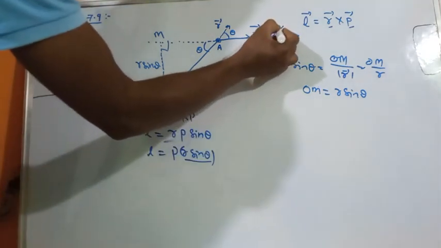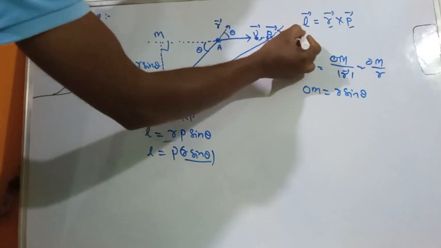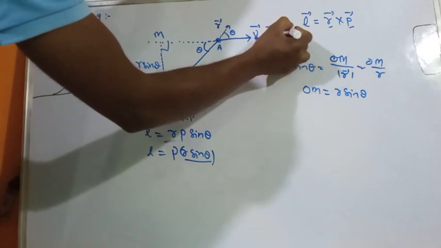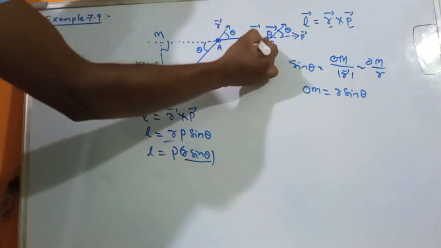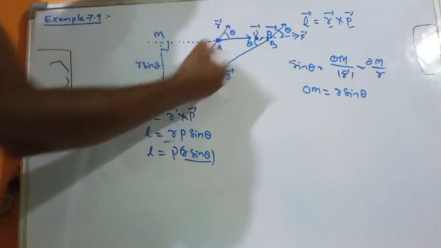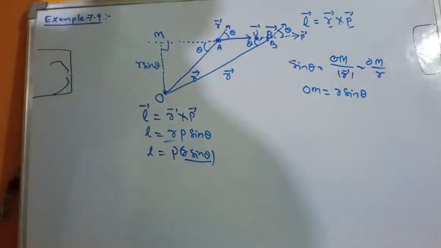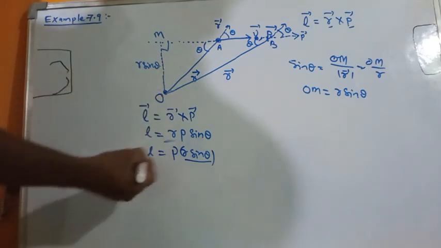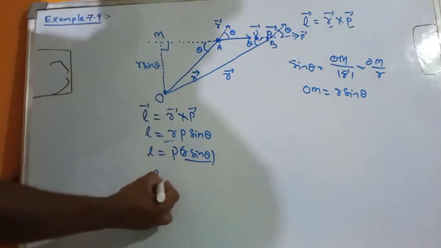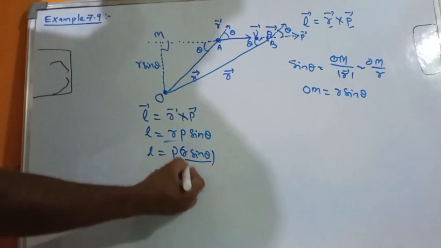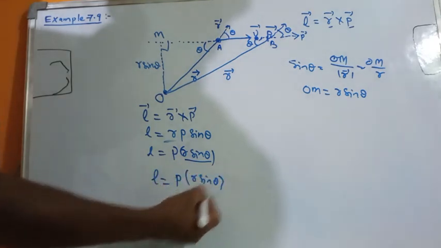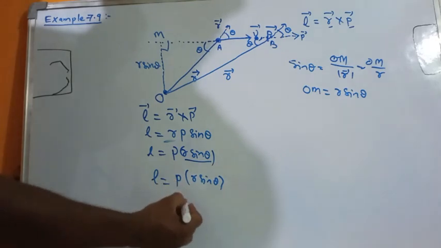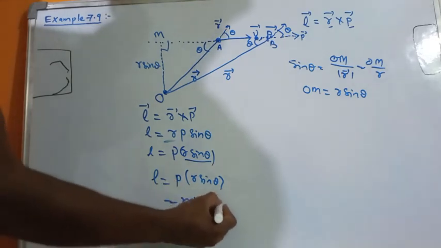This position vector makes an angle theta with the p vector, and the perpendicular distance is again r sine theta. So L is again equal to p times r sine theta, that is, m v r sine theta.